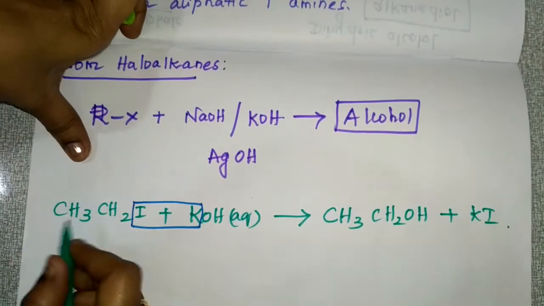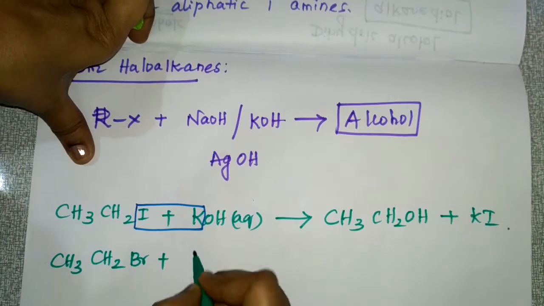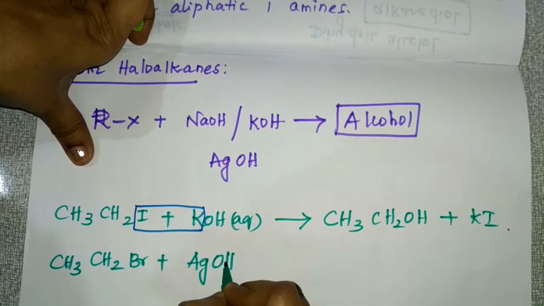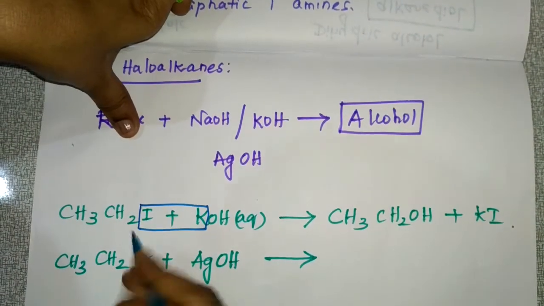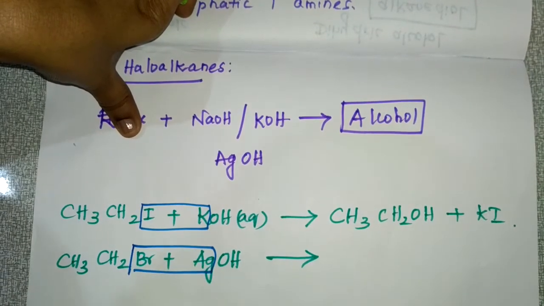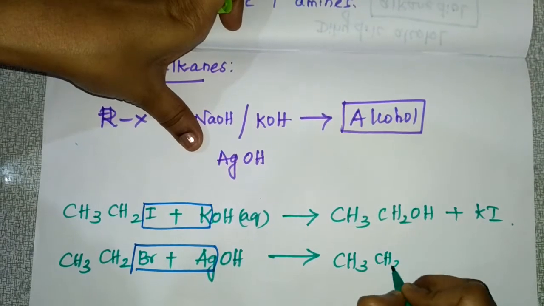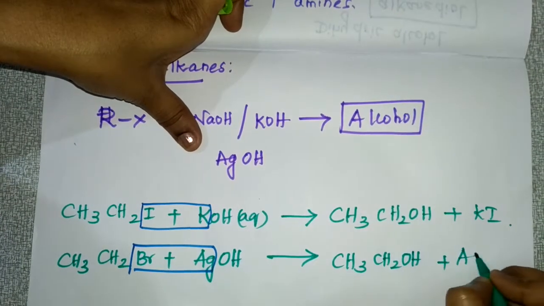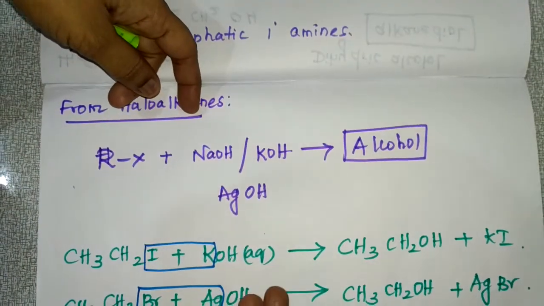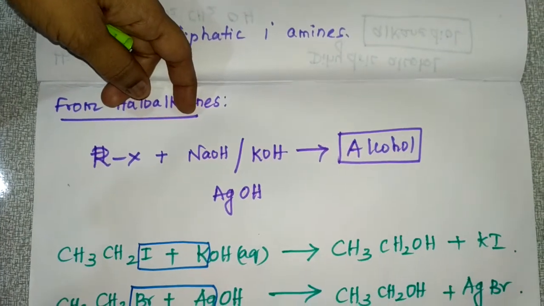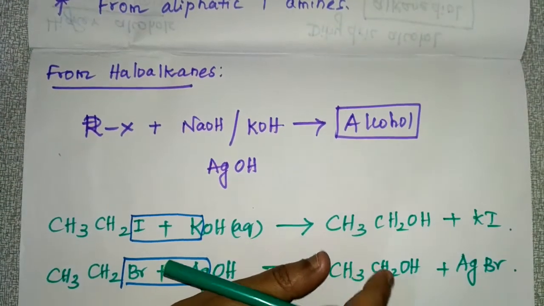Okay. Similarly, if you are taking bromoethane, CH3CH2Br, with silver hydroxide, that is moist silver oxide, here also AgBr will come out, and the product will be CH3CH2OH and AgBr. Okay, so like KOH, you can use aqueous sodium hydroxide also. So this is how you can prepare primary alcohol.